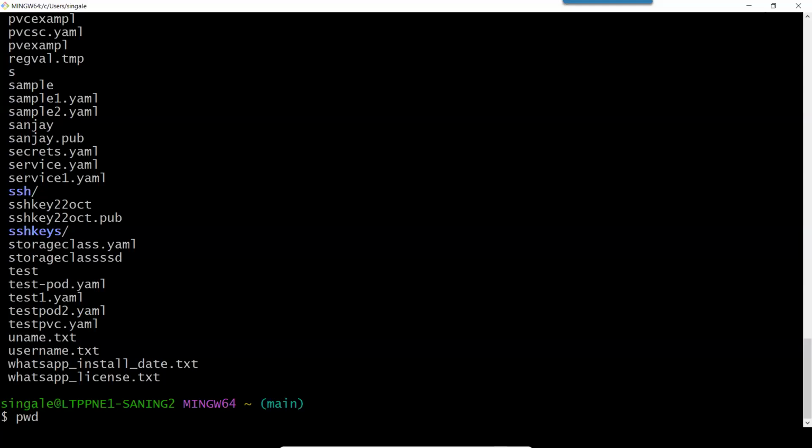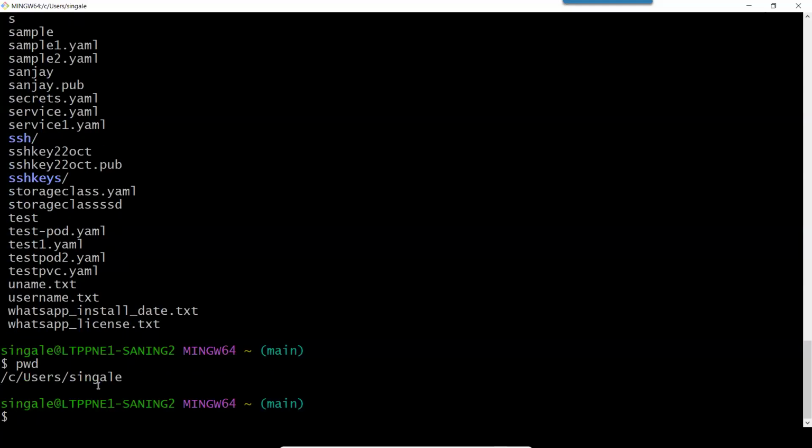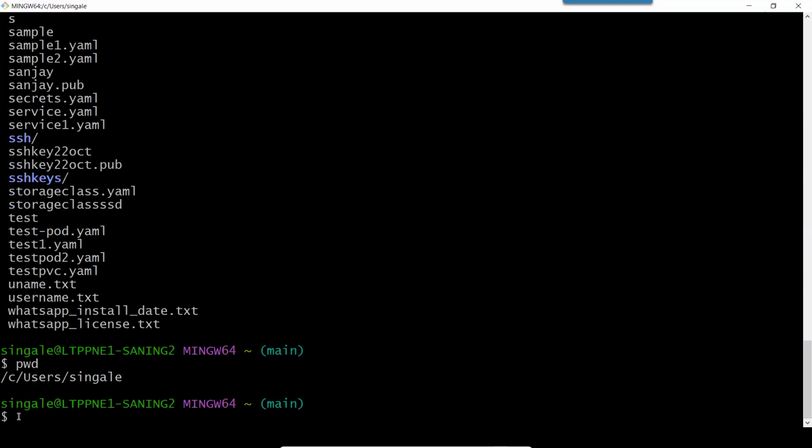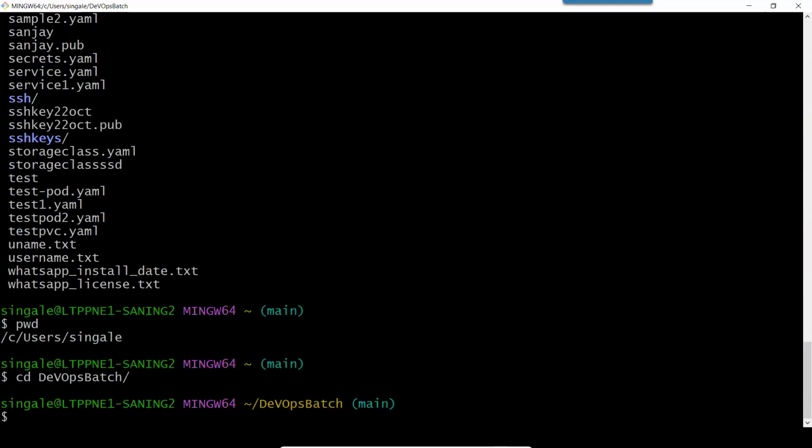So you can see why I'm changing directory. If I use the command pwd, which means present working directory, and type this, it will show me the current folder or directory where I am now. But here I have created a new directory, so I want to go inside that directory. I will use the command cd. Cd stands for change directory. And I will type the name of the directory. I don't need to type the entire name. I just type 3 characters, and if I press tab, it will auto complete the name and suggest what folders or directories are available with dev. And then I can go inside this.